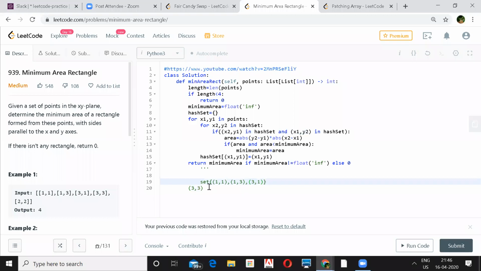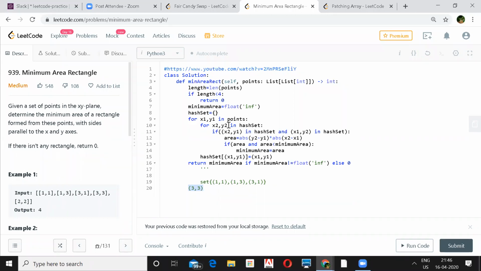Now x2, y2. So why I was saying 3, 1 is because in the first entry the x2, y2 is 1, 1 only. So now we do have 3, 1 and 1, 1. These are our diagonal coordinates, so we are looking for another coordinate.